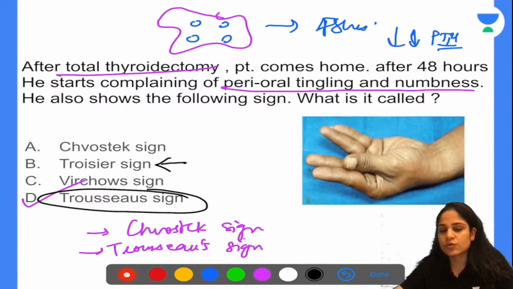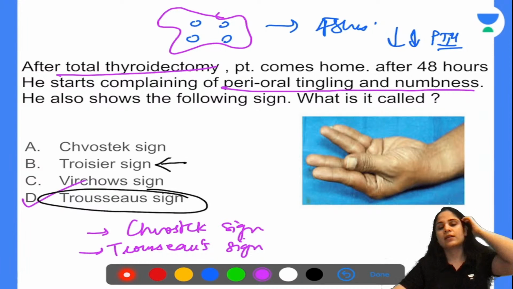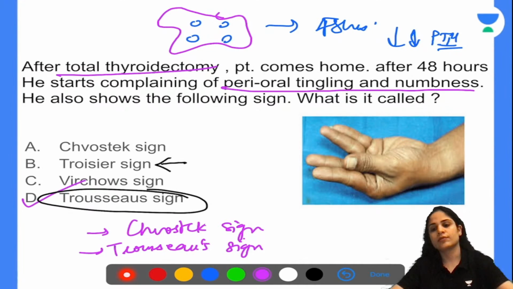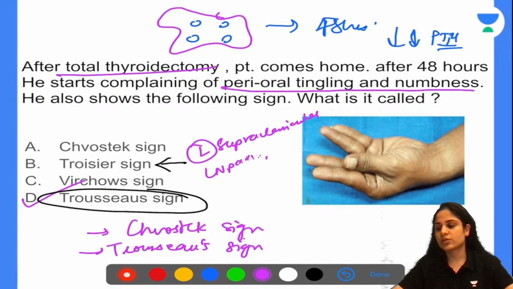What is Virchow's node? It's not Virchow's sign, it is Virchow's node. It is nothing but left supraclavicular lymphadenopathy. So your lymph nodes on the left supraclavicular side are enlarged because of metastasis from CA stomach, due to which you get the enlargement of the left supraclavicular lymph nodes. That is called Troisier sign.